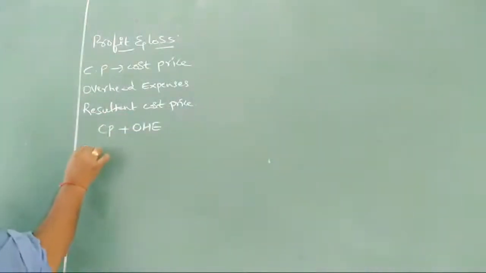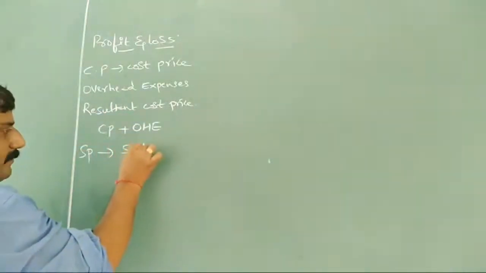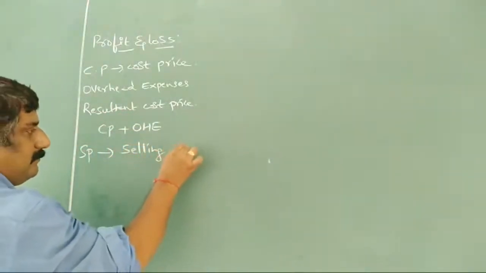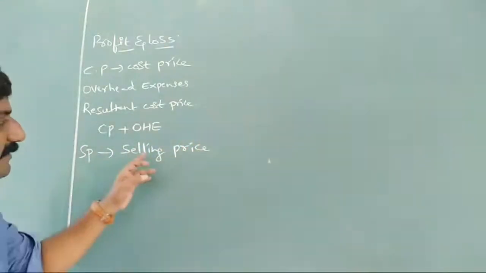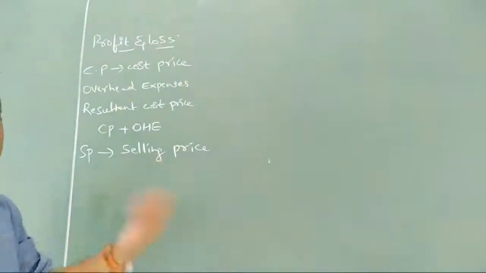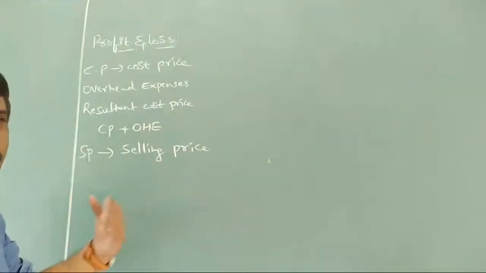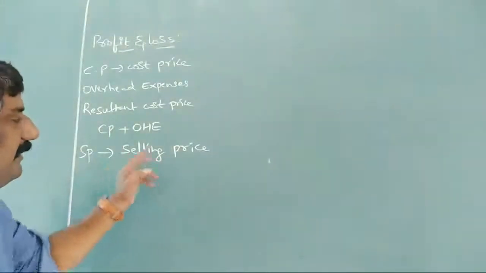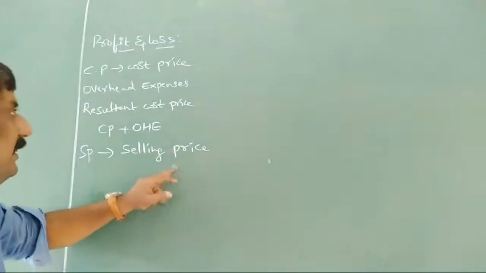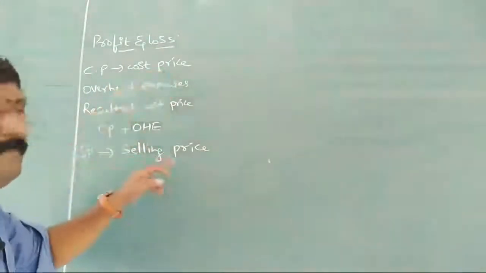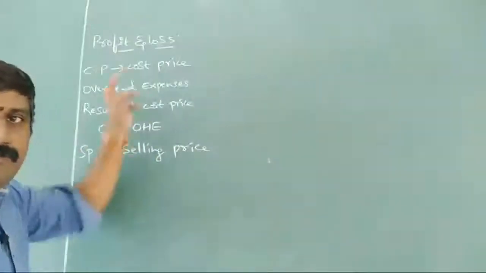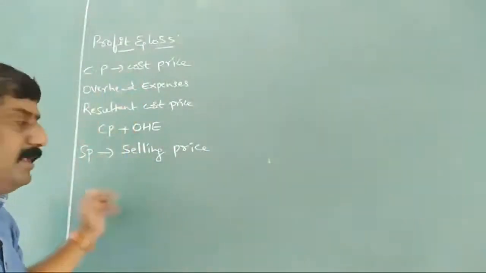Now SP, selling price. Now he is selling again to a customer, and whatever price he is getting is nothing but selling price. So simple thing, cost price is spending from his pocket and selling price is bringing it to his pocket. Spending, bringing. Next.